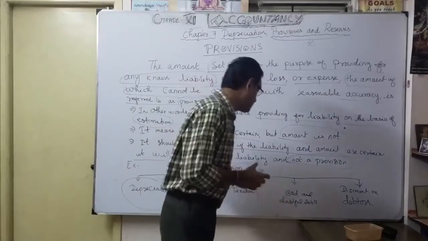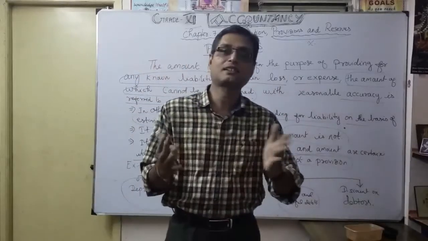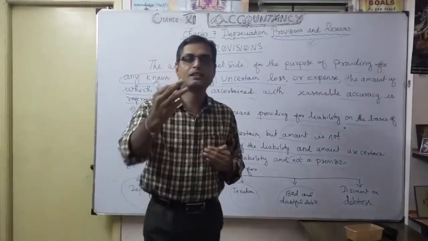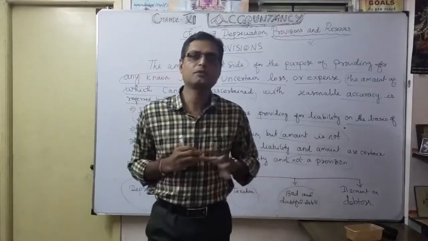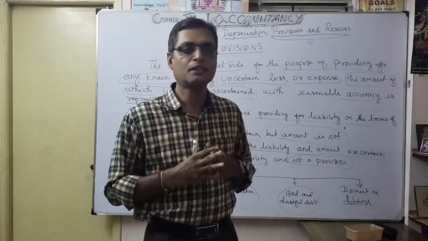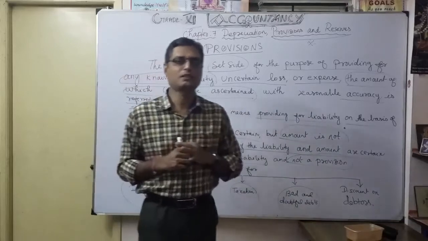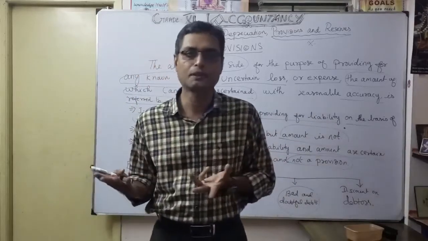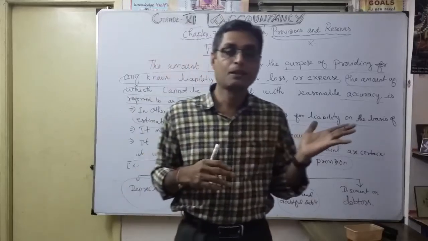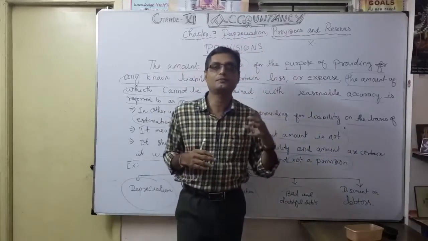Then bad and doubtful debts is very interesting. As you know very well, we discussed bad debts already in a journal entry. Any debtor not in a position to pay, for example 20,000 we want to recover from the debtor, but unfortunately he paid only 19,000. So 1,000 rupees is not yet paid. We keep on calling, sir please give me the balance money. One fine morning we consider it as bad debts. That's a possibility. We can't treat it as discount, because discount is different and bad debts is different. So what is bad debts? Unrecovered money from the debtor.